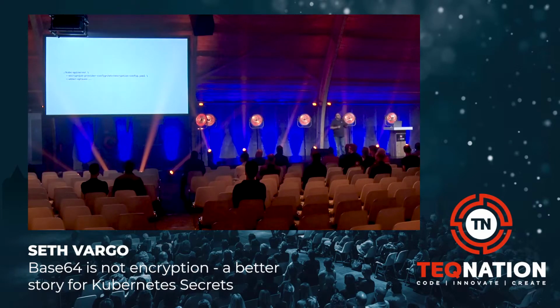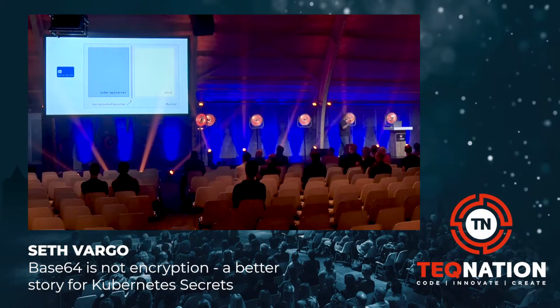And now Kubernetes will actually leverage those keys to encrypt your secrets. So let's take a look at what that looks like. Same diagram as before. We have our master VM, our Kubernetes API server, and our etcd, but we also have this red bar in the middle represented by our encryption configuration.